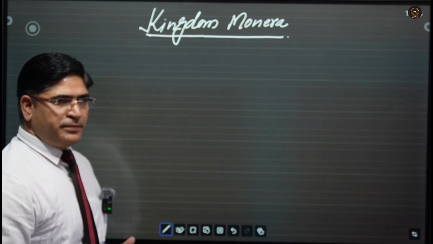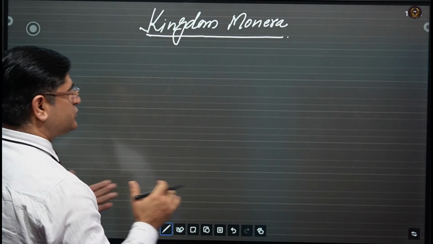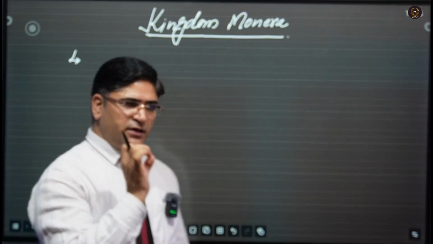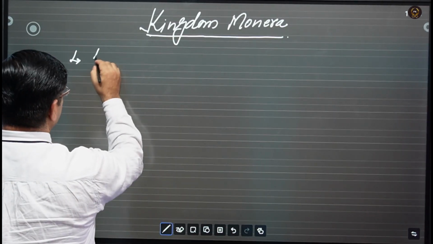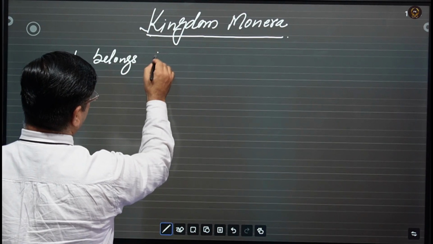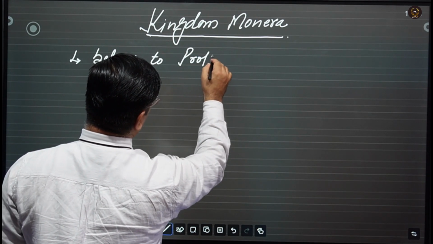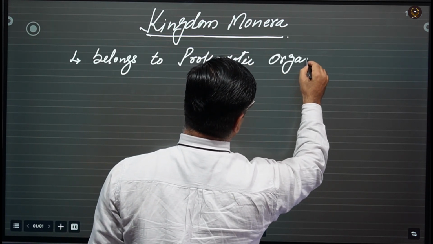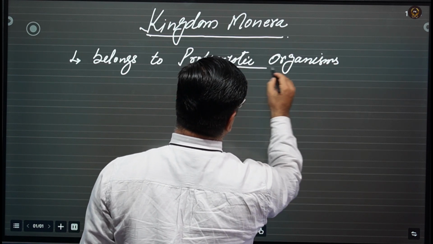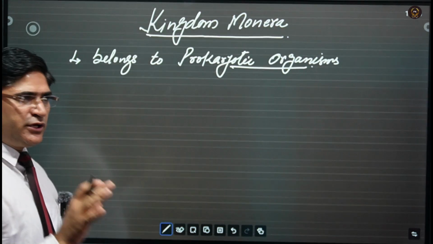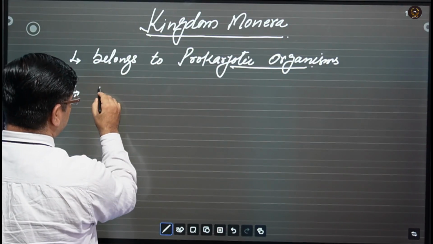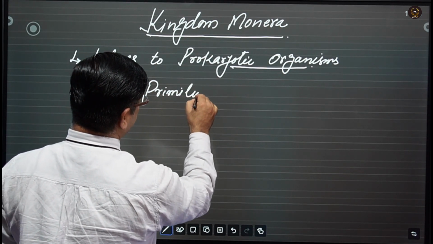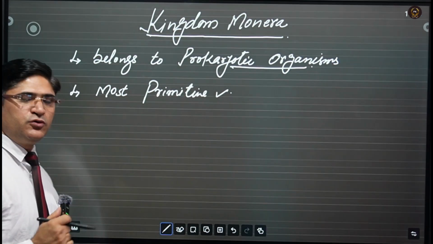Kingdom Monera belongs to which organisms? Let me take you through the introduction of the kingdom Monera. Kingdom Monera is the kingdom made for the prokaryotic organisms. These organisms are the most primitive organisms.